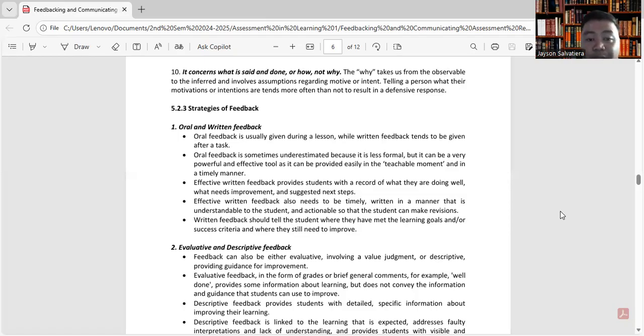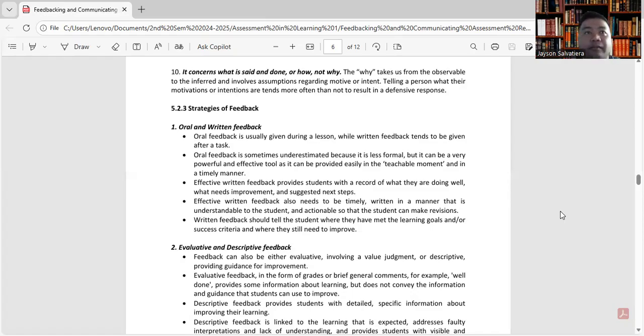So effective written feedback provides students with a record of what they are doing well, what needs improvement, and suggested next steps. Effective written feedback also needs to be timely, written in a manner that is understandable to the student and actionable so that the student can make revisions. Written feedback should tell the student where they have met the learning goals and or success criteria and where they still need to improve.